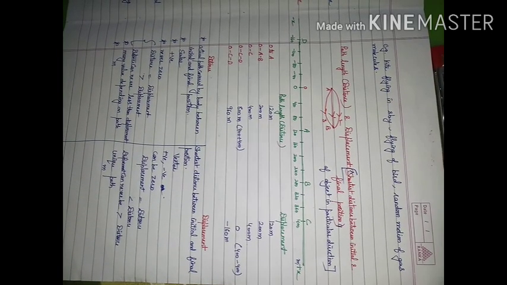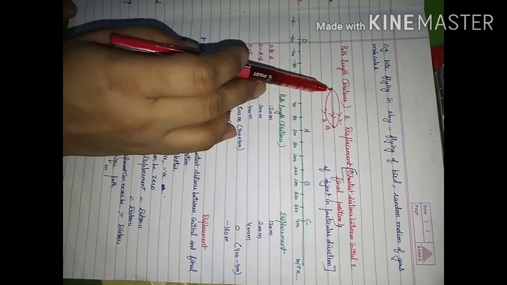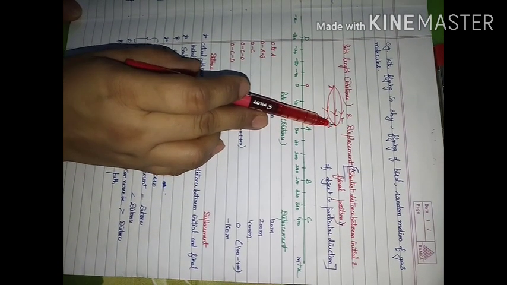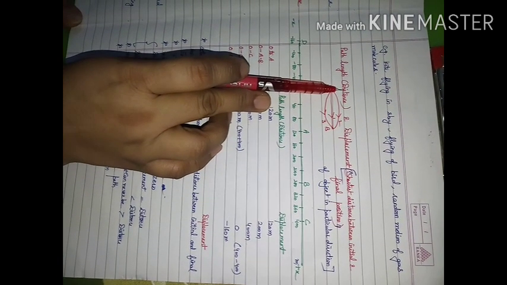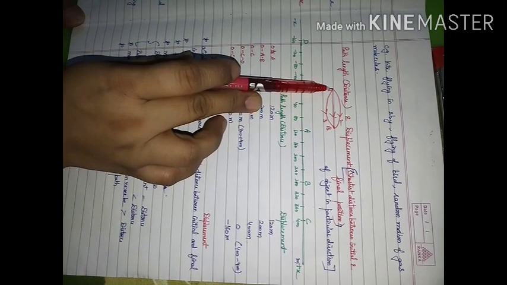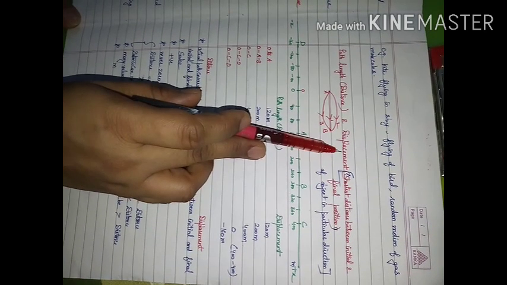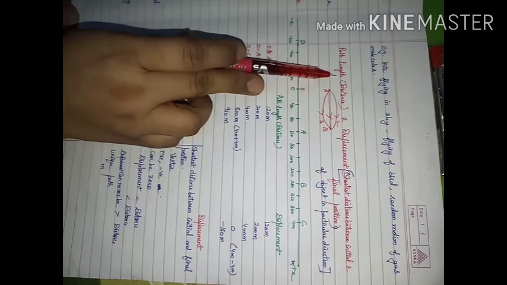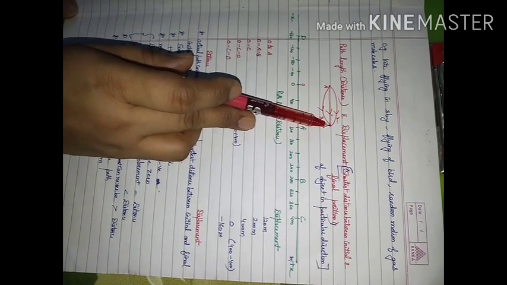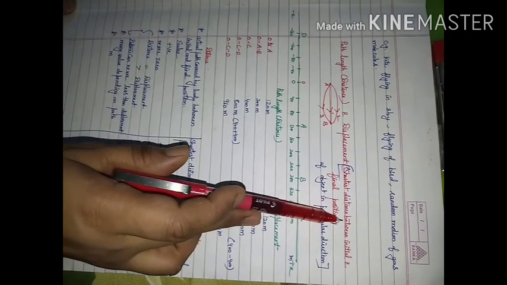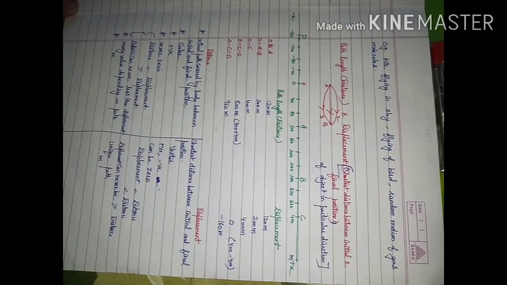When we consider the total path length covered by the particle in going from one position to another position, the total path length is known as distance. And when I consider the shortest distance between the initial position and the final position in a particular direction, that is known as displacement. Path length or distance means the total path covered by the object.